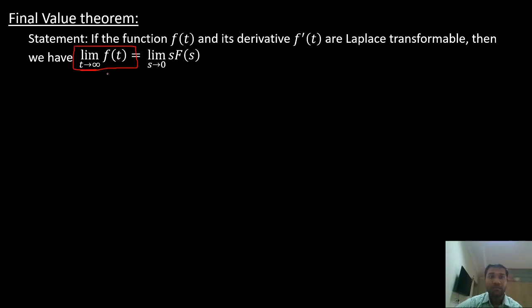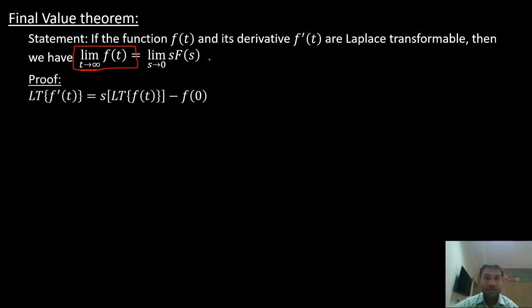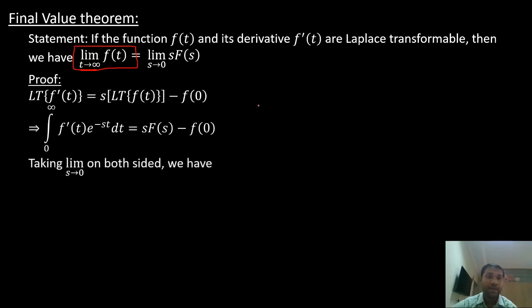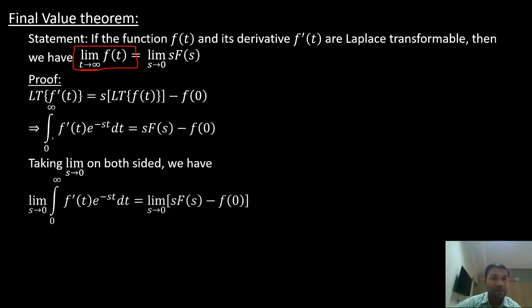Final value of f(t) is limit s tends to 0 of s times F(s). The same thing we will now prove. Same steps, right? Till here it is the same. Now what we are going to do is take limit s tends to 0 on both sides. If we take limit s tends to 0, what will we have when s becomes 0?